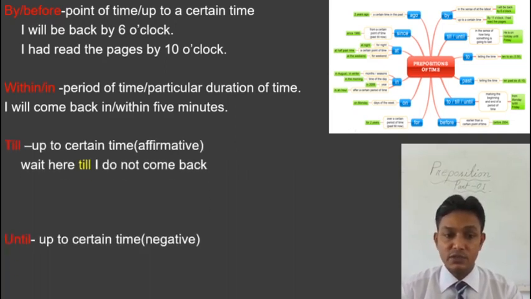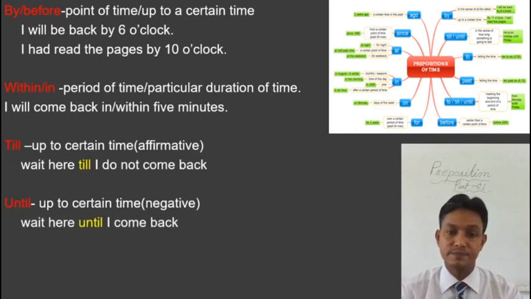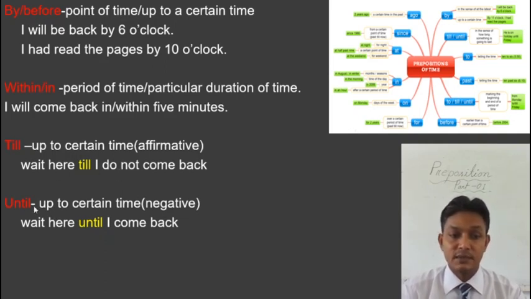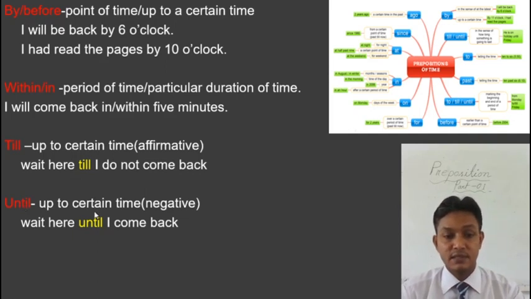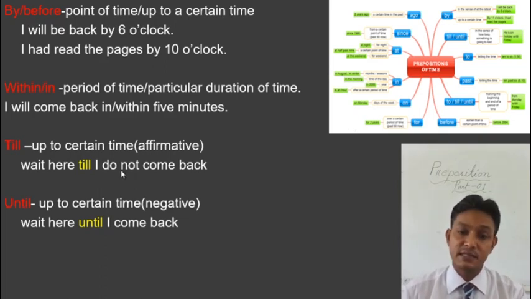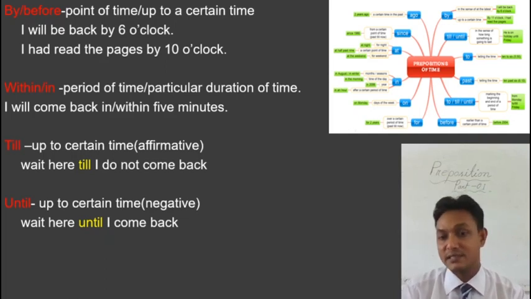The next pair we are going to discuss is till and until. Regarding till and until, the first thing is till is considered to be affirmative and until is considered to be negative. After till, we can use negative words, like: wait here till I do not come back. But after until, we cannot use negatives. Wait here until I come back. So, regarding till and until, the clarification is after till we can use negative words like do not, does not, did not. After writing till and until, the meaning becomes the same.